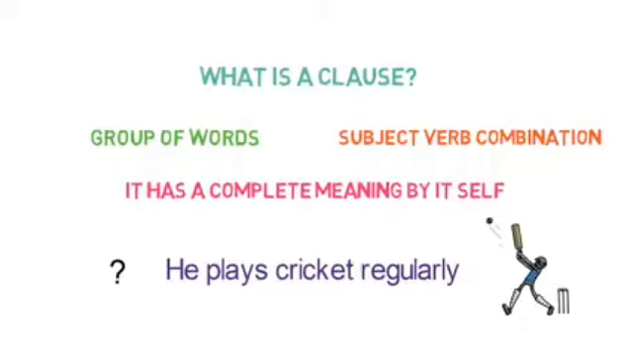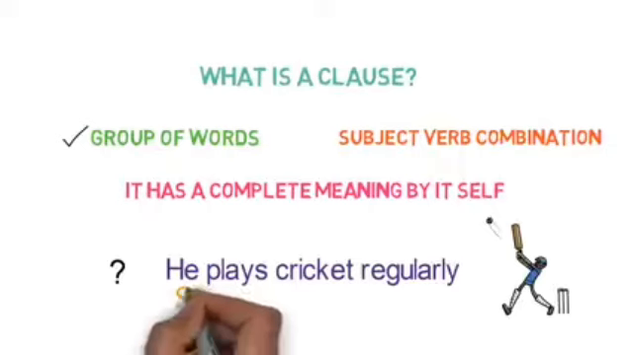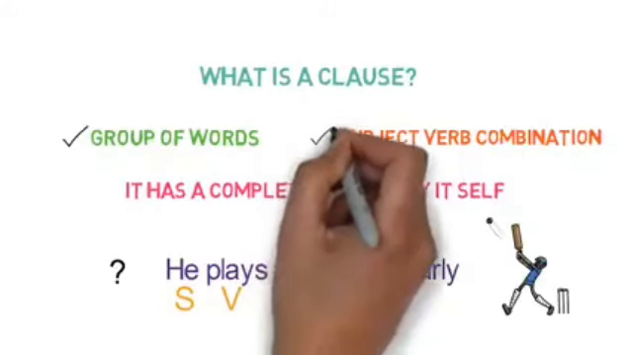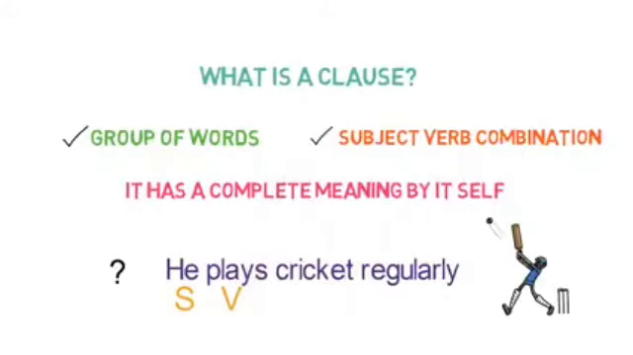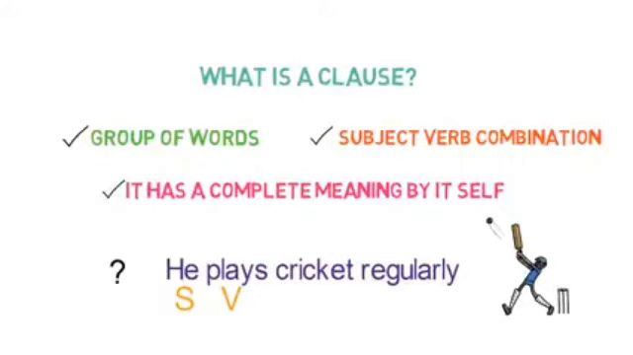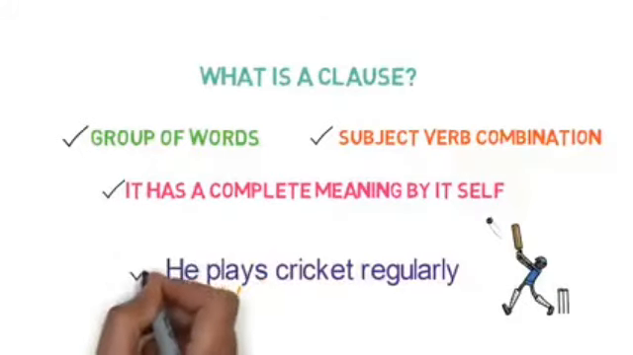Okay, so one by one let me show you whether the three conditions are fulfilled here, yes or no. Is it a group of words? Yes. Can we see a subject-verb combination here? Yes. We can see a subject-verb combination, and it has a complete meaning by itself. So it is an example of a clause. Hope you have understood what a clause is.